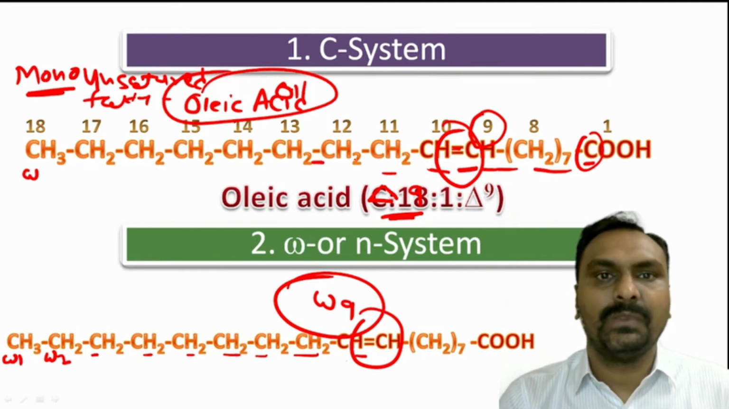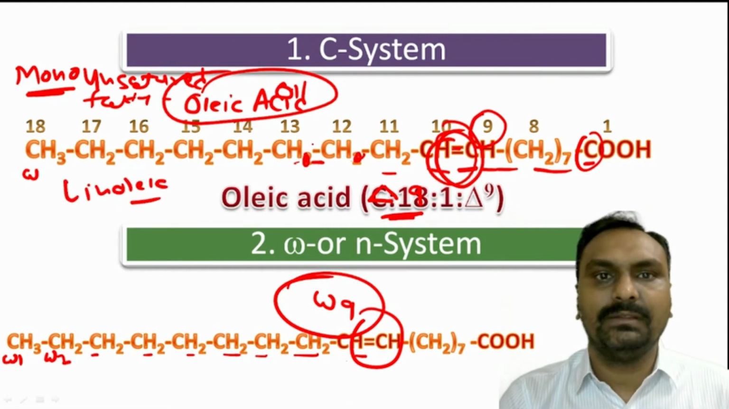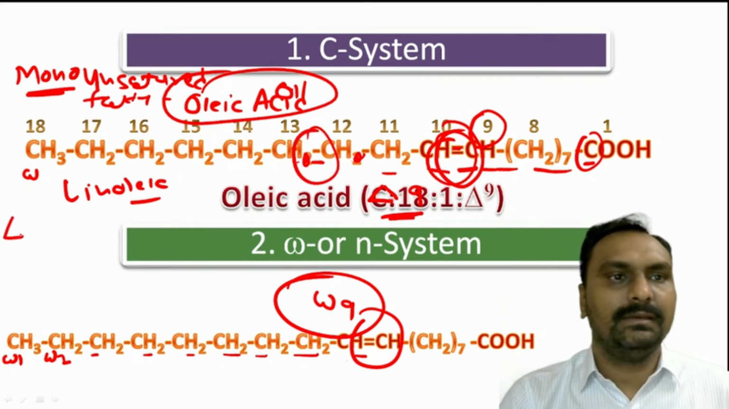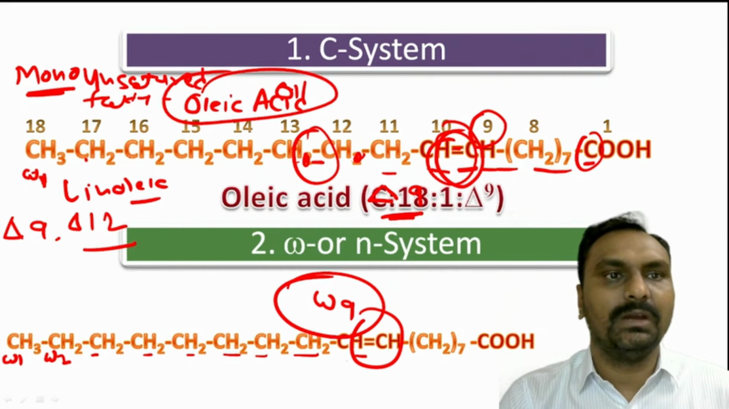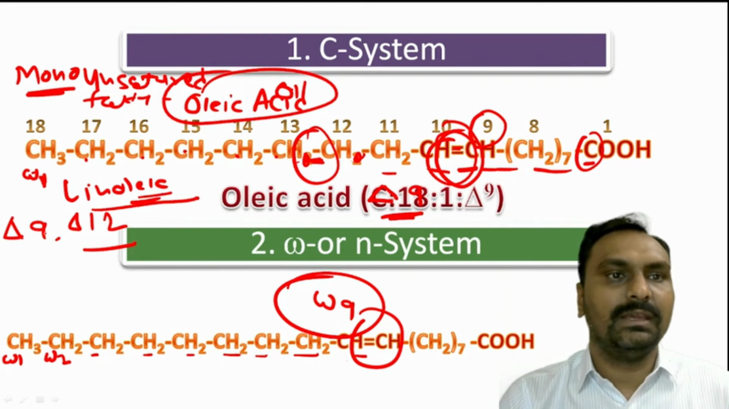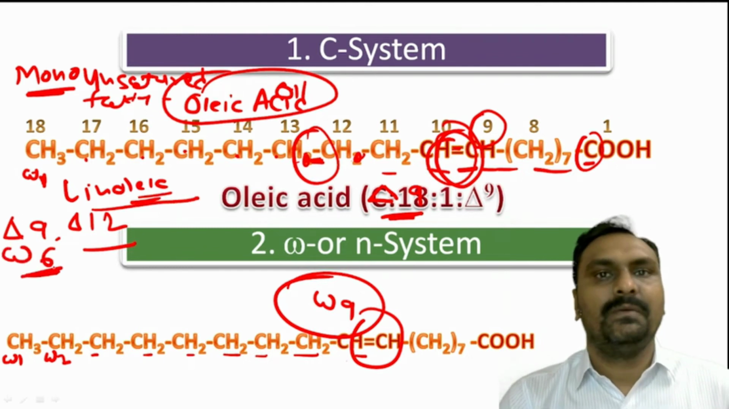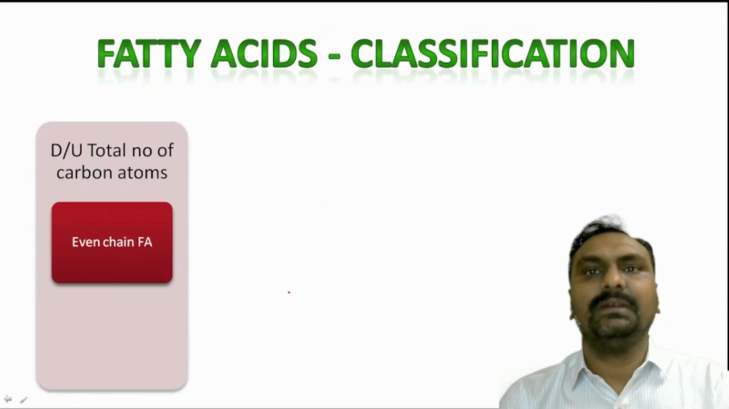Suppose this is the structure of linoleic acid, where there is a double bond here and here also. There are two double bonds, one is delta 9 and another is delta 12, okay. While from the omega carbon, this is omega 1, omega 2, omega 3, omega 4, omega 5, omega 6. So after the omega 6 carbon there is a double bond in case of linoleic acid. So linoleic acid is called an omega 6 fatty acid, while it has double bonds at 9 and 12.